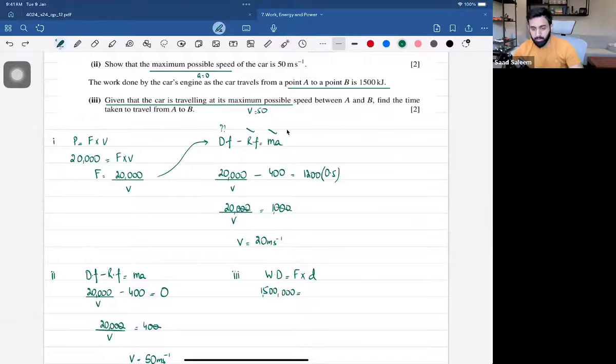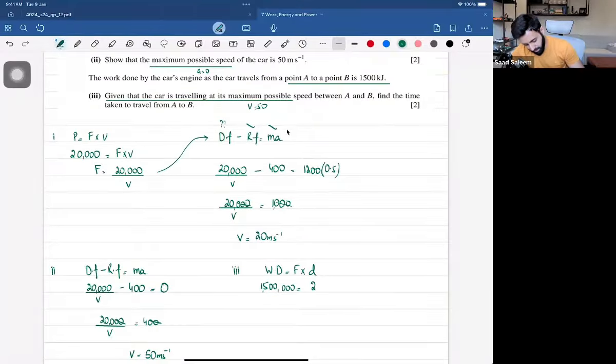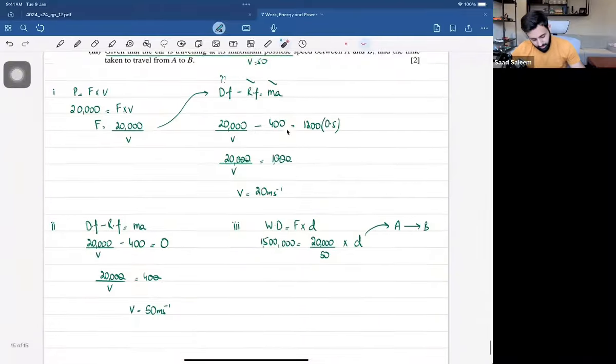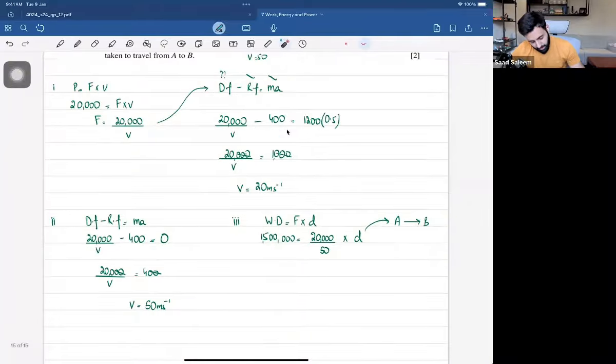Now, what's the driving force? We can find out the driving force because the question says that it's traveling at its maximum possible velocity. So the driving force, which was earlier 20,000 upon V, will now be 20,000 upon 50, multiplied by the distance. And what distance are we talking about? The distance from A to B. So I repeat: since we know the speed at which the car is traveling, we know the driving force. The driving force is equal to 20,000 upon 50.